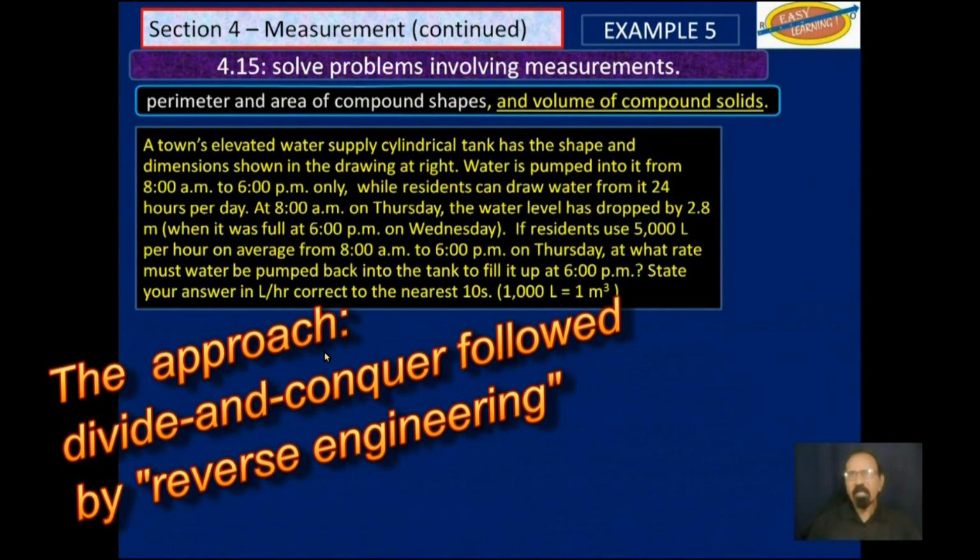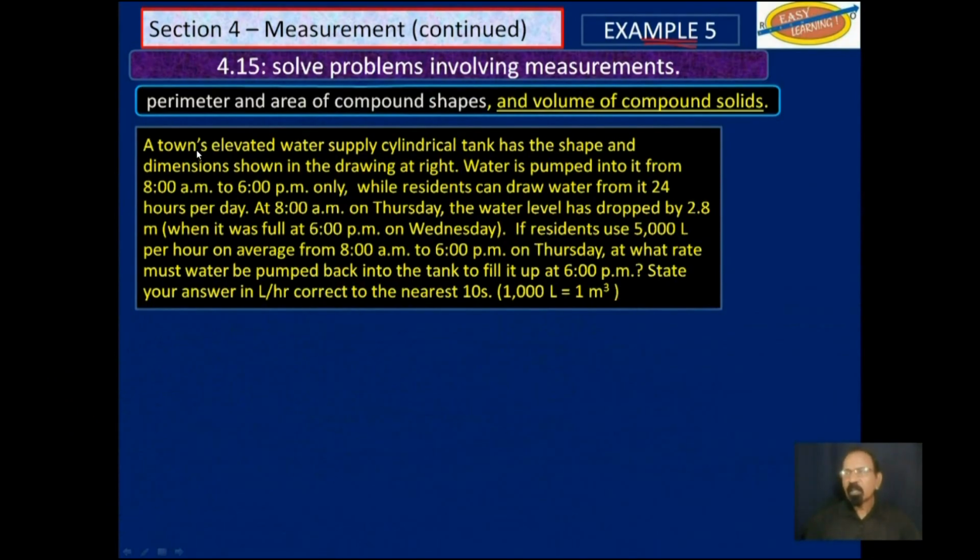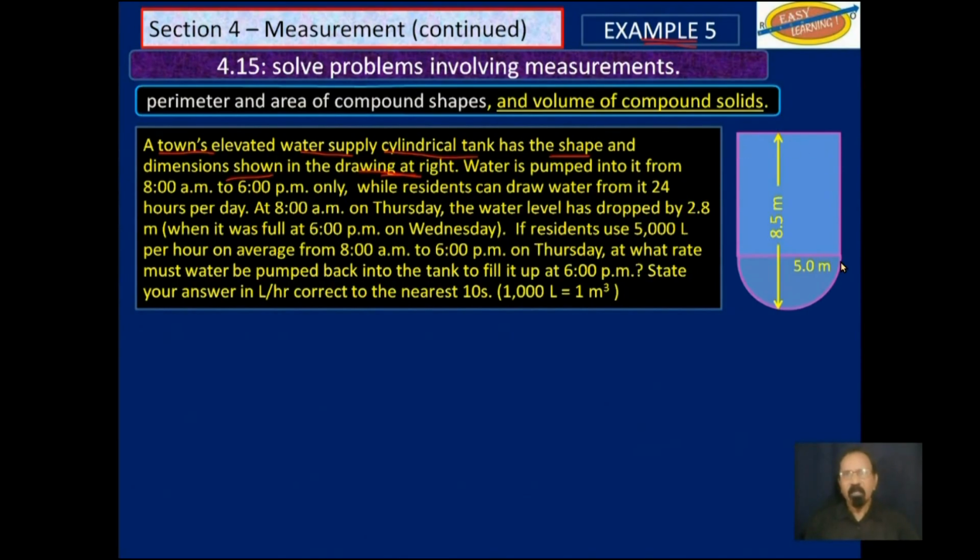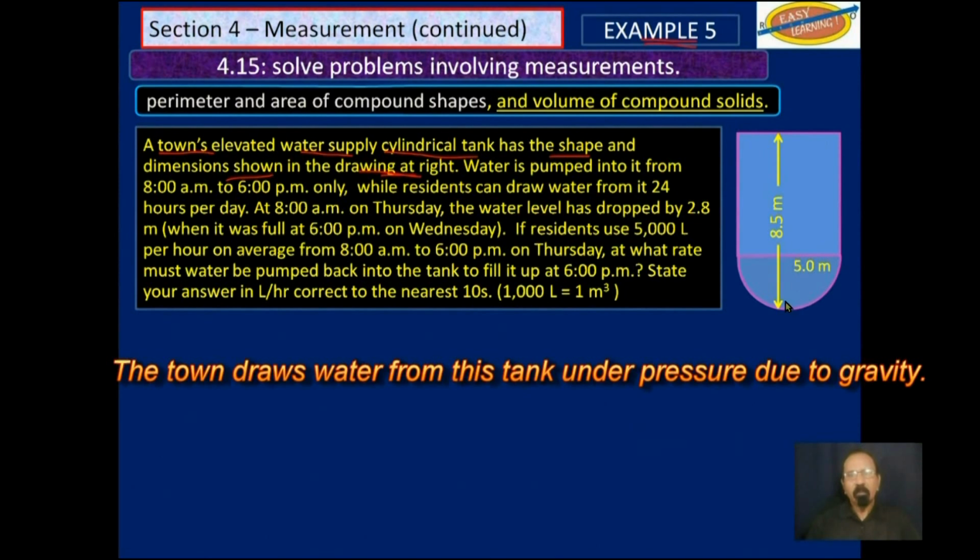And this is the last example we will look at, example 5, and hopefully you would have developed a mode of attack, a way to work these questions that look difficult to begin with. This question says, a town's elevated water supply cylindrical tank has a shape and dimension shown in the diagram at right. So this is the diagram at right. This is a water tank that is elevated, and the town would draw water from it.